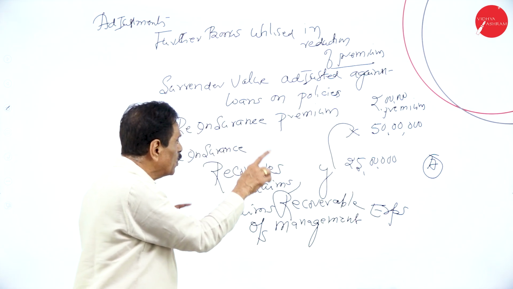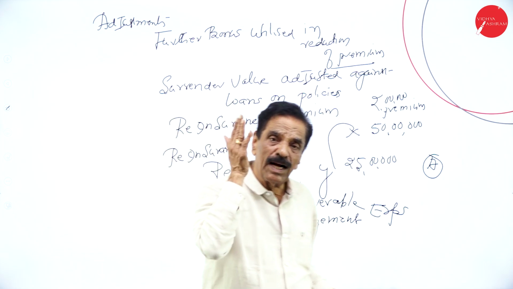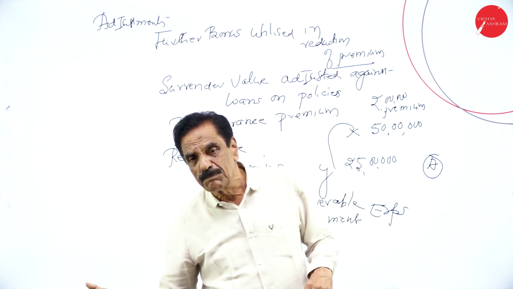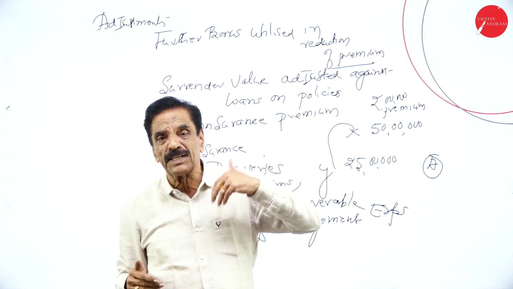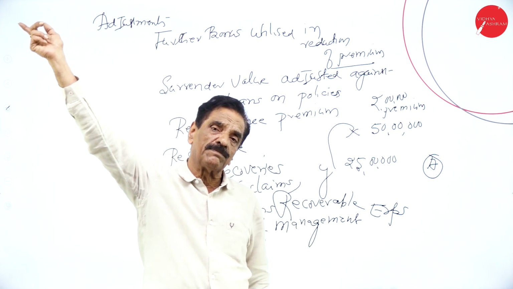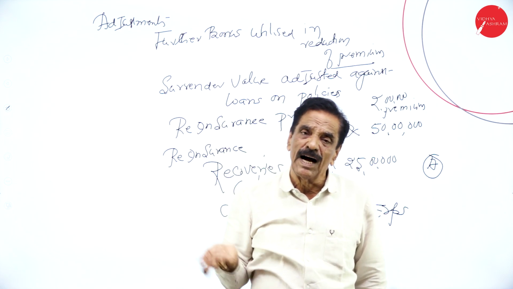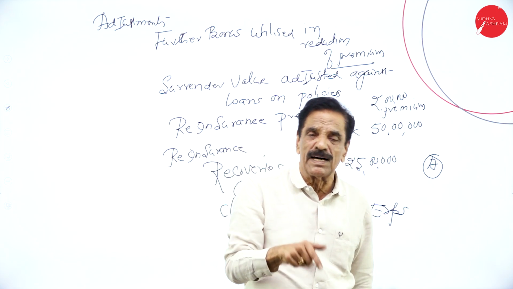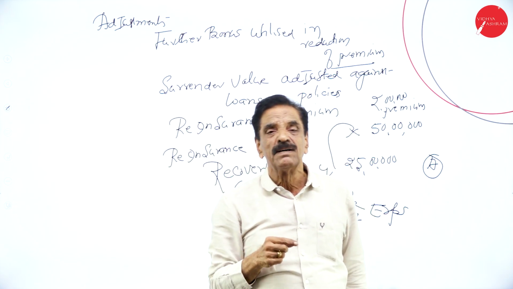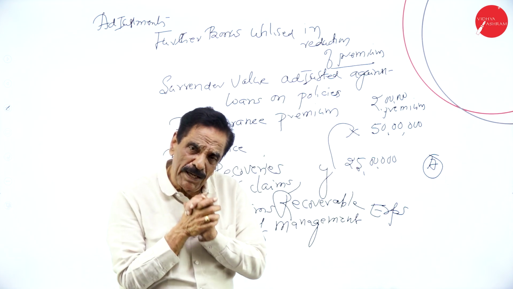All these words are from the adjustment. So outstanding claim, if it is in the adjustment, is an accrued claim, then it goes on the liability side of the balance sheet. If the outstanding claim is in the trial balance, it goes directly on the liability side of the balance sheet. Outstanding premium, if it is in the adjustment, is an accrued premium, then it goes on the asset side of the balance sheet. If it is in the trial balance, it goes directly on the asset side of the balance sheet. Learn that while you are solving the problem; I will explain once again.